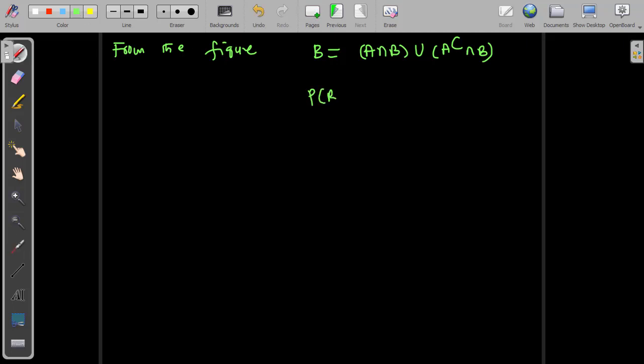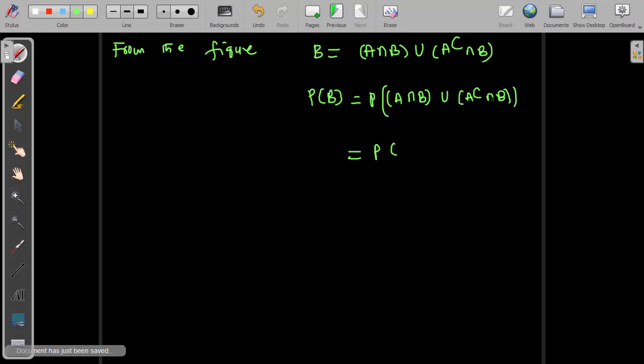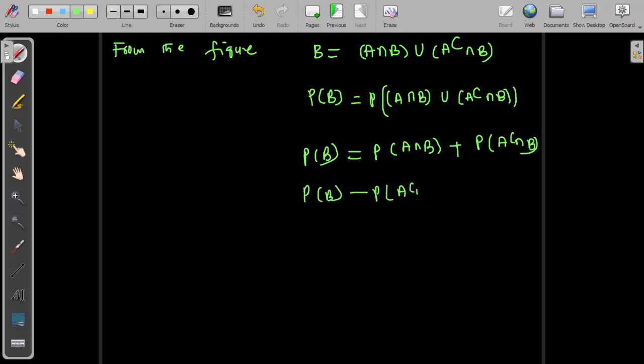So probability of B equals probability of A intersection B union A complement intersection B. Applying axiom 3, because A intersection B and A complement intersection B are mutually exclusive, this is probability of A intersection B plus probability of A complement intersection B. Rewriting, P of B minus probability of A complement intersection B equals probability of A intersection B. Let us suppose this is equation number 3.